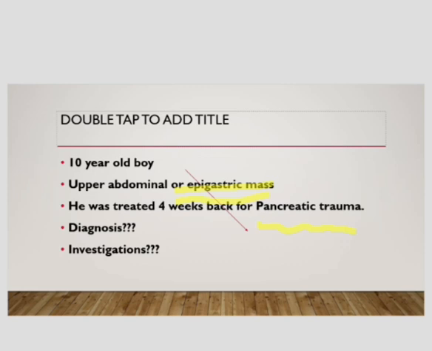Now, we know that after trauma, after acute pancreatitis, and after chronic pancreatitis, there is a condition which is called pseudo pancreatic cyst.